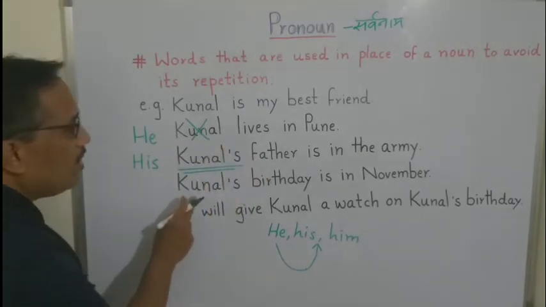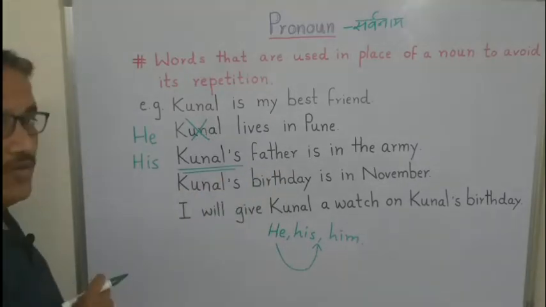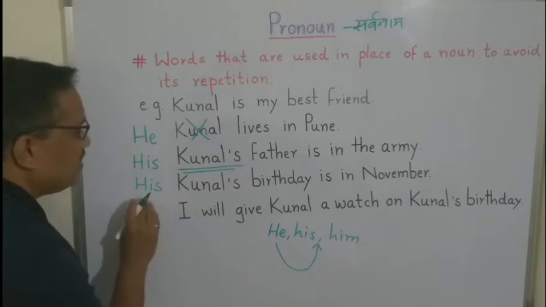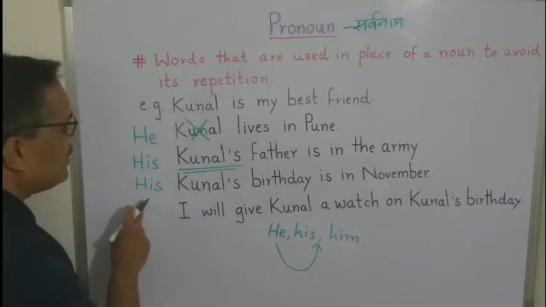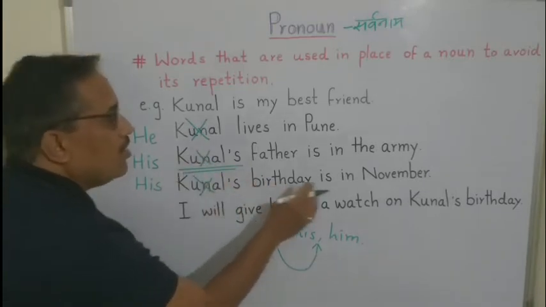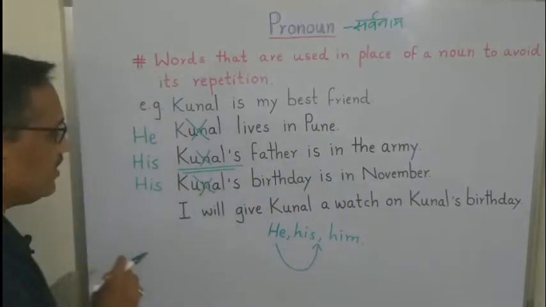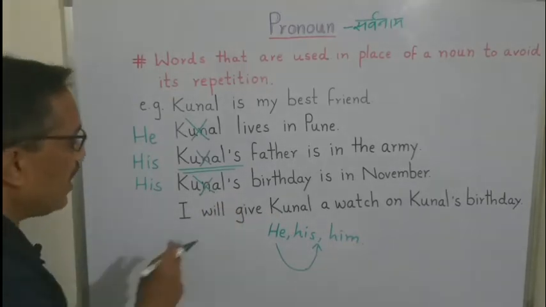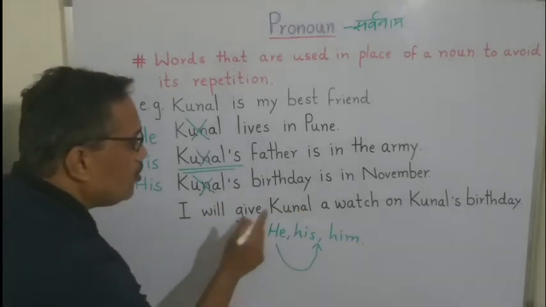Next sentence, Kunal's birthday is in November. Here also possessive case of he, that is his, we can use and write the sentence: his birthday is in November. Last sentence, I will give Kunal a watch on Kunal's birthday. I will give a watch to whom? To Kunal.